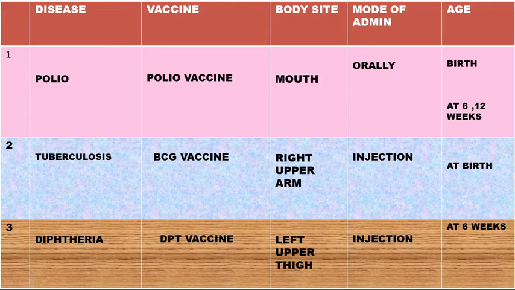I want you to look at tuberculosis. Tuberculosis vaccine is called BCG vaccine. B stands for bacille, C for calmette, and G for guerin. Calmette and guerin are the 2 scientists who discovered this vaccine. B, which is bacille, is a type of germ, bacteria, the type of bacteria that causes the disease called tuberculosis.